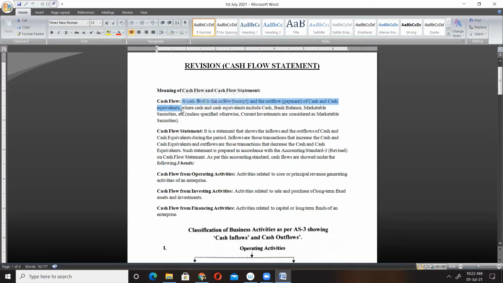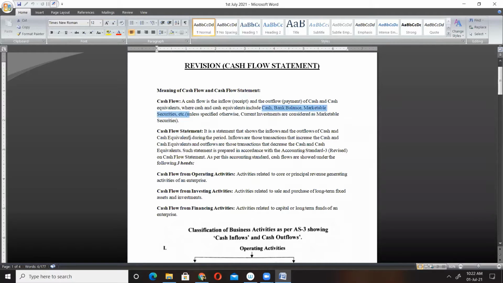Cash equivalent means anything which is more or less equal to cash.